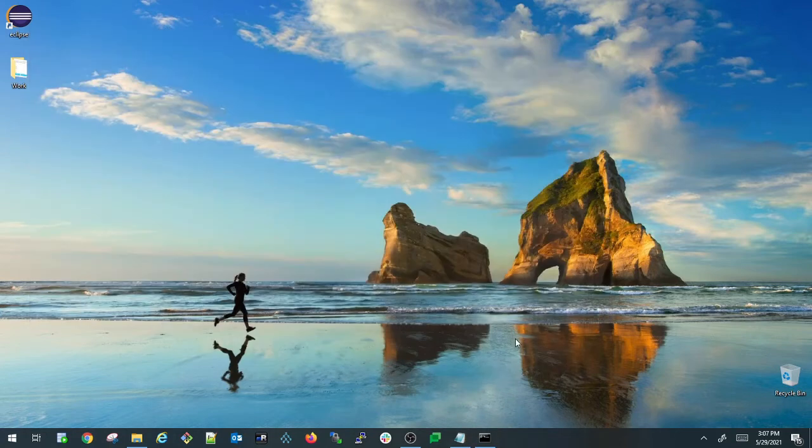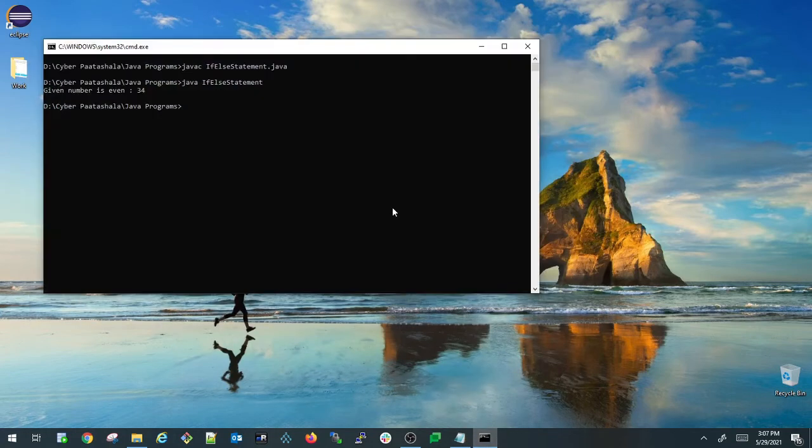So let us compile and run it again. Again I'm compiling it, javac IfElseStatement.java. It got compiled successfully. I'm clearing it out, java IfElseStatement. If you see here, it printed: given number is odd.